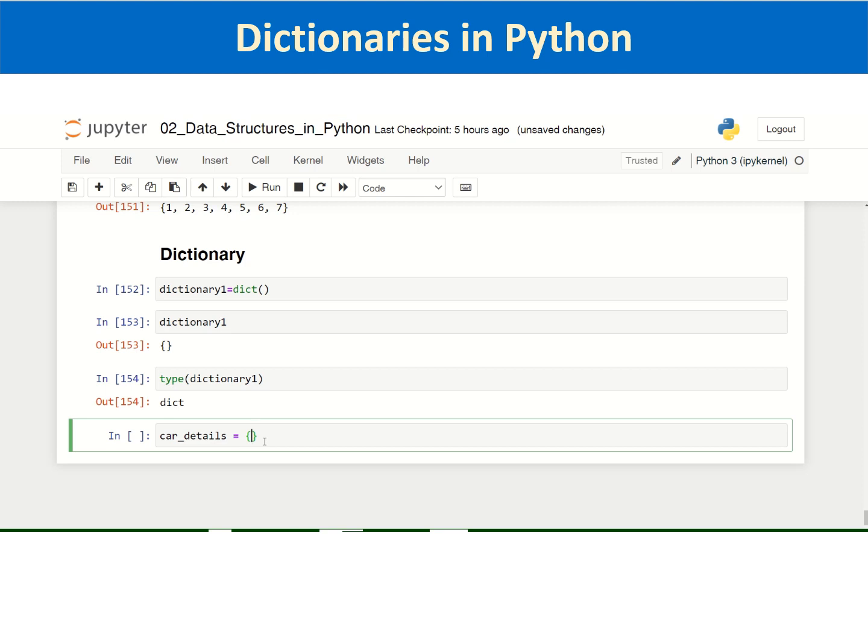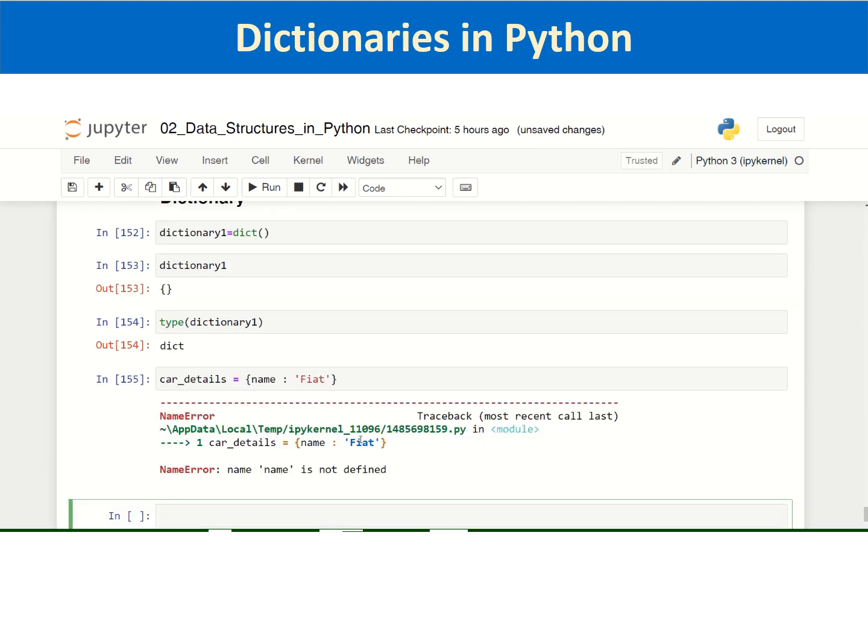So let us define a dictionary called car details dictionary. I will define the first key, name, followed by a colon, and then the name of the car, Fiat, which will be a string. Therefore it is not valid.